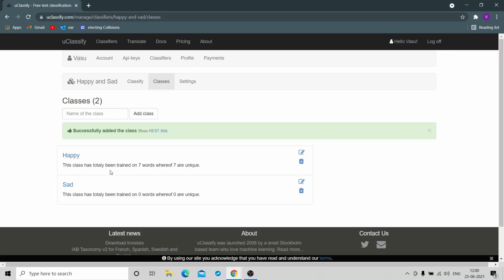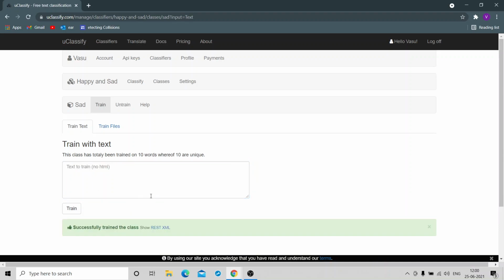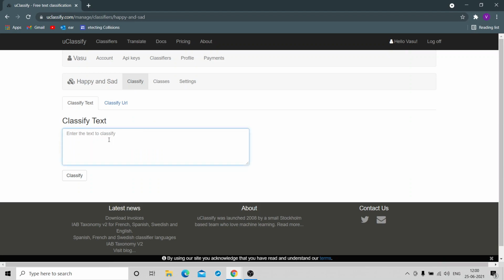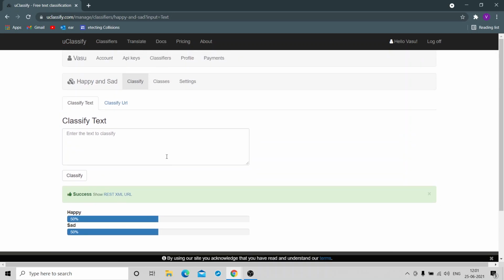I click on add a class, click on sad, and add words like worry. Then I can write not happy, dull, negative, whatever words I want. I can keep typing here and click on train. Right after the train option, the classifier gets trained. Now I can go back to classify and type, for example, today it's a dull day. It's saying happy and sad both. I think it requires more words to understand the difference between happy and sad.